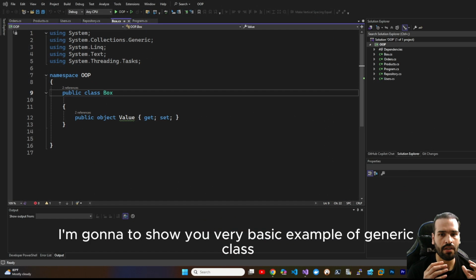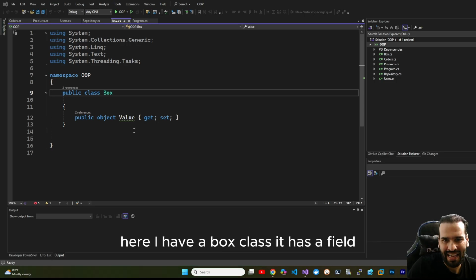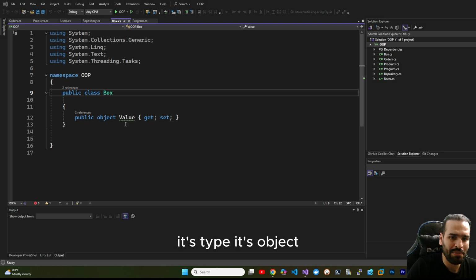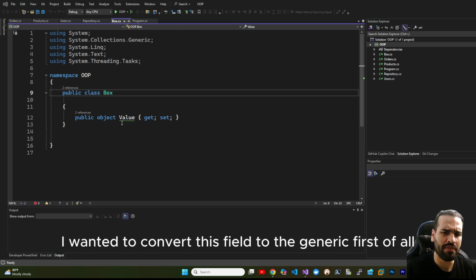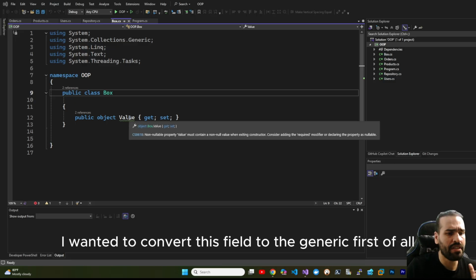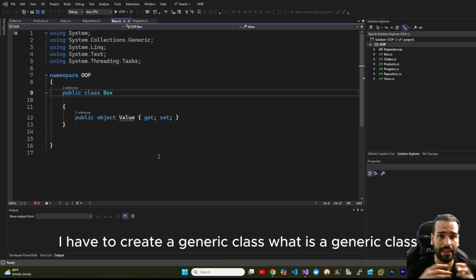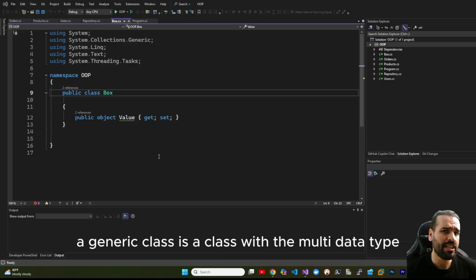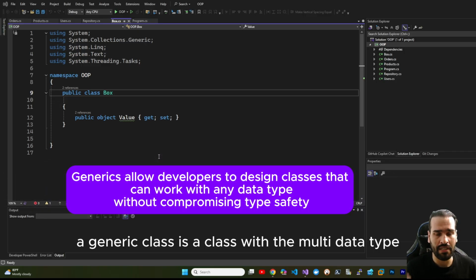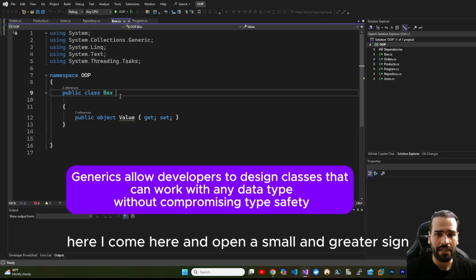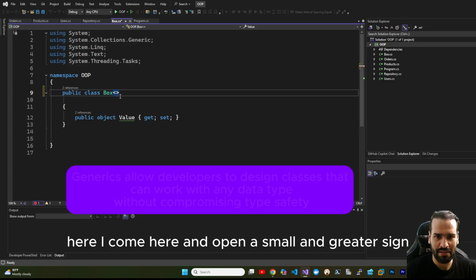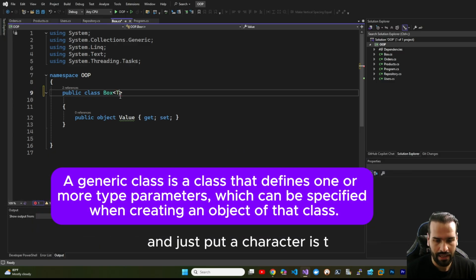First of all, I'm going to show you a very basic example of a generic class. Here I have a Box class. It has a field whose type is object. I want to convert this field to generic. First of all, I have to create a generic class. What is a generic class? A generic class is a class with multiple data types. Here, I open a less-than and greater-than sign and put a character in it.